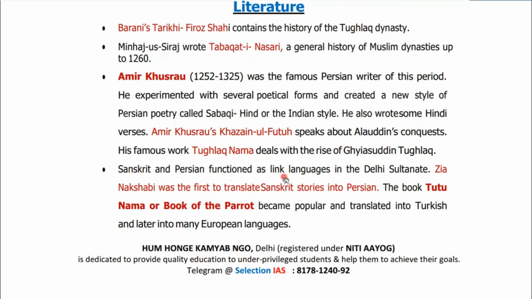Sanskrit and Persian functioned as linked languages in the Delhi Sultanate. Ziya Nakhshabi was the first to translate Sanskrit stories into Persian. Okay, so they also started the translation of Sanskrit sources into other languages like Persian. There was another book, Tutinama, or the Book of the Parrot. It became popular and was translated into Turkish and later into many European languages. Okay, in fact, Amir Khusro is known as Tuti-e-Hind. It means the parrot of India.